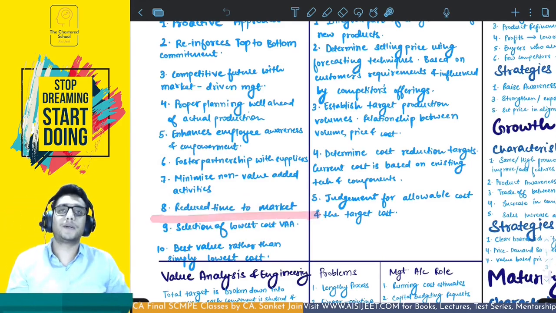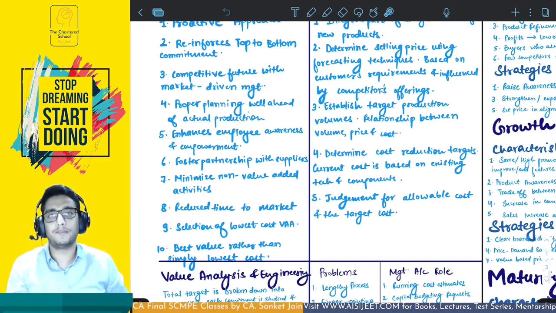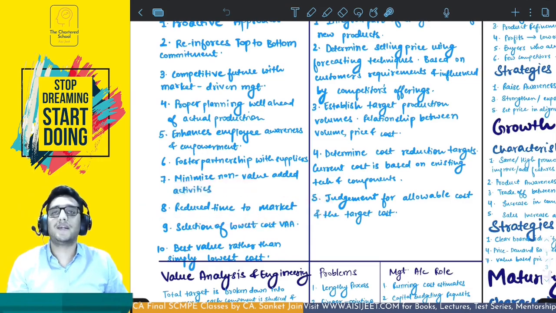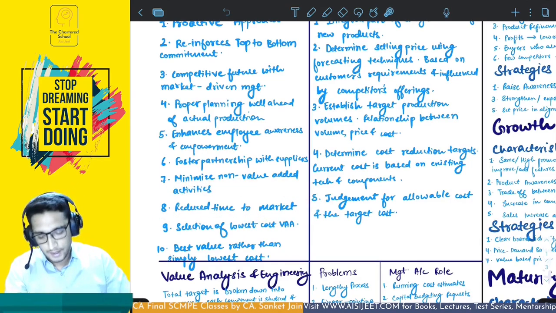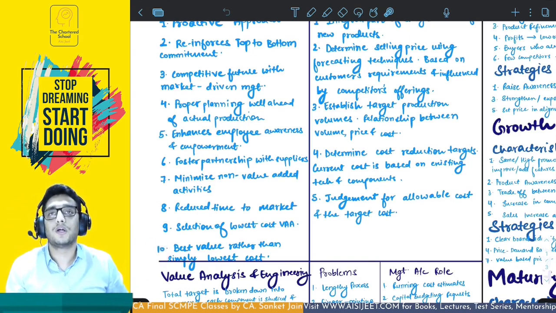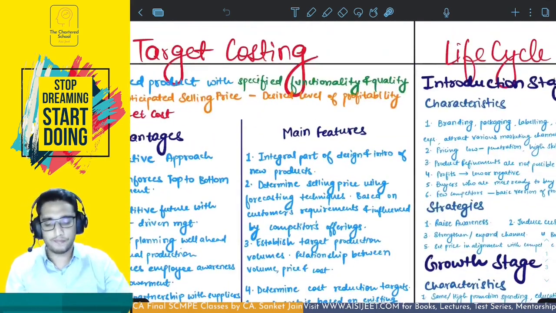Reduce time to market is because you already know what the customers are going to purchase, and therefore on the basis of that only you have produced the product. So it's not going to be taking time for you to market this particular product, it is going to market itself. And finally, you are focusing on creating best value and not just lowest cost product, right? So best value at a lower cost, not just lowest cost. All right, this is the advantage of target costing.